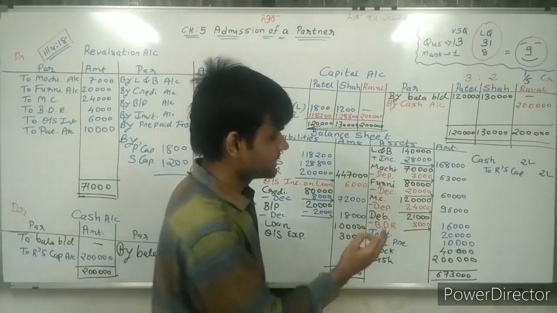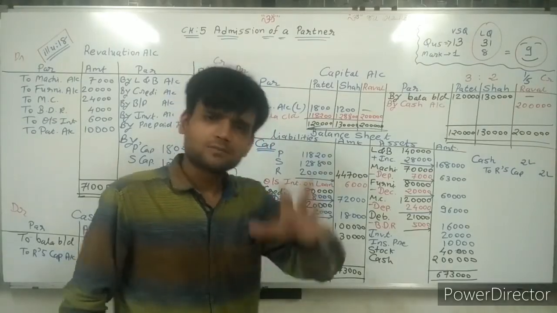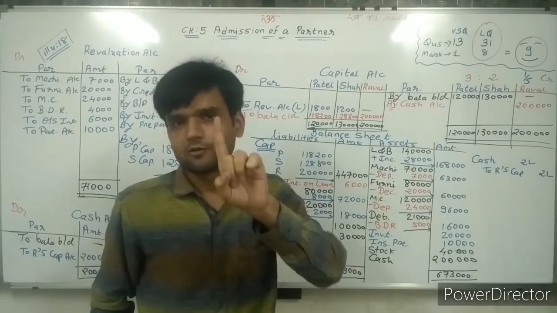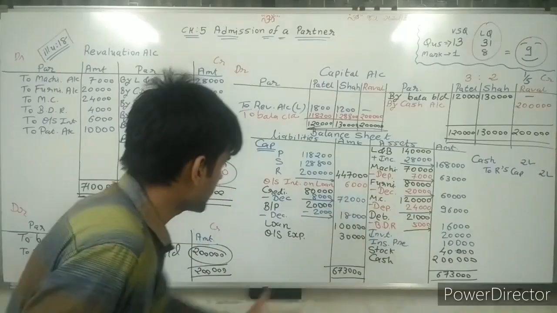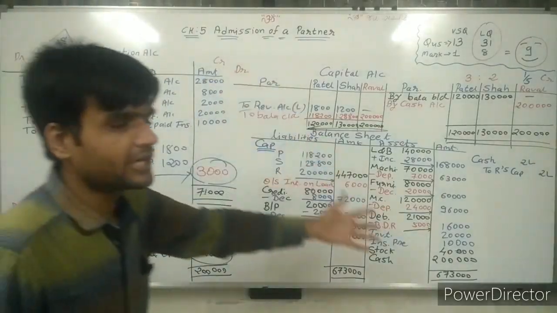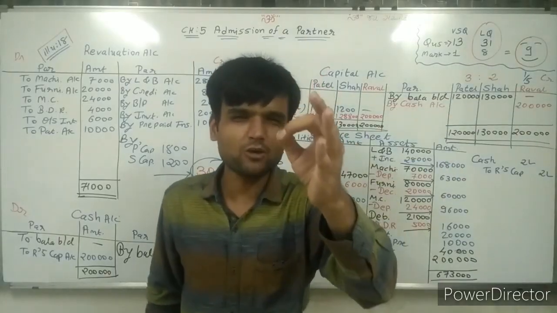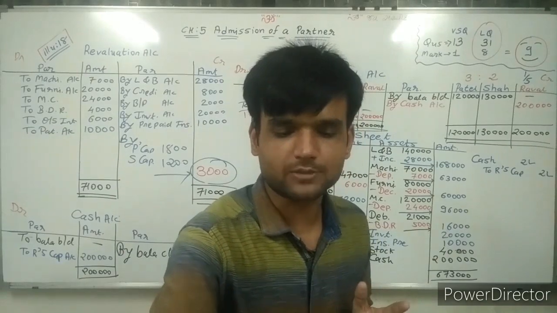So both these sides should be equal. If it is equal, you are 99% right. 1% there may be chances of wrong. In this way, this whole sum is completed, and from this 8 marks, your 5 marks is fixed. You will definitely get 5 marks from this.